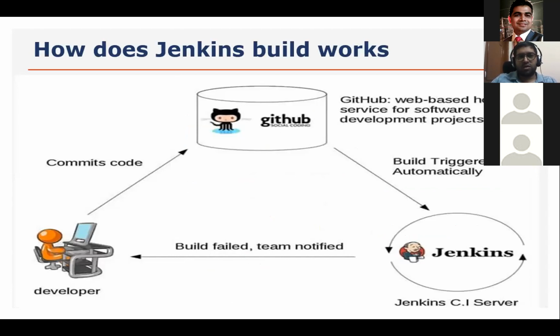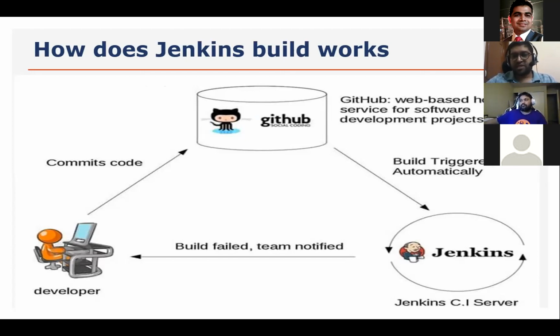Now let's see how a Jenkins build works. Actually, we will look at a high-level diagram. I have taken the example of GitHub, though it could be SVN or any other version control. For example, one developer is writing their code. Now I commit my code and push my branch into GitHub. I will configure GitHub with Jenkins. So once GitHub accepts some changes, any commit and push or new changes, Jenkins will observe that change, since we have configured our GitHub repository in Jenkins, and the build will trigger automatically.